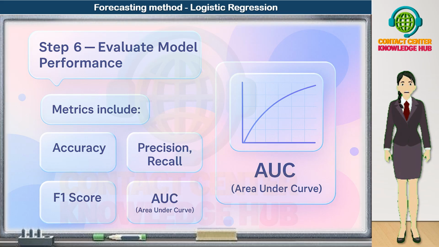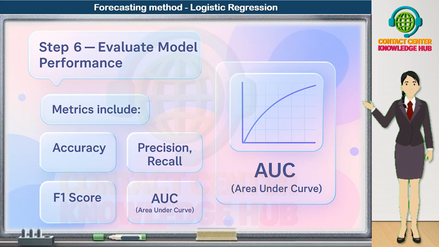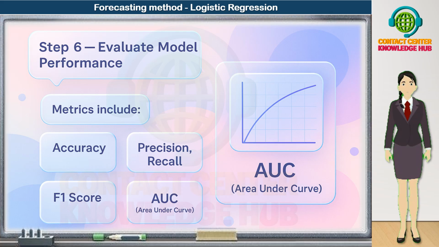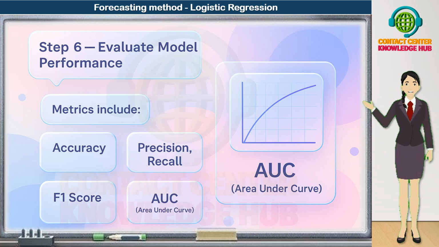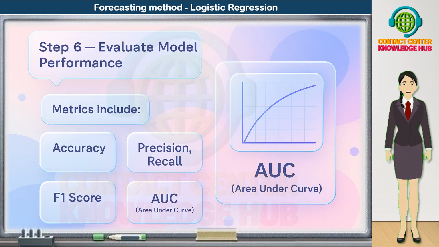High recall means we are catching most of the true events. 3. F1 score. The F1 score is the harmonic mean of precision and recall. It balances both and is especially useful when you care about both missing events and raising false alarms.